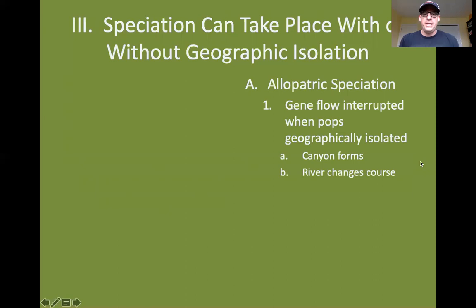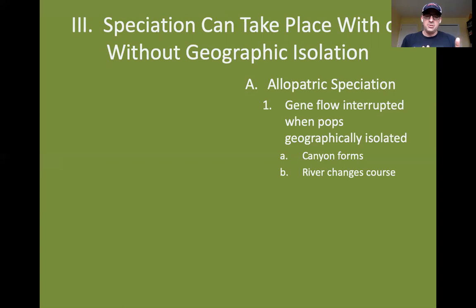In what's called allopatric speciation, gene flow between two separate populations gets interrupted when they become geographically isolated. So if a canyon forms, or if a river changes course, like the Mississippi River changed course when there was a huge earthquake, I think it was in the 1800s. It changed the course of the Mississippi River because of the earthquake.